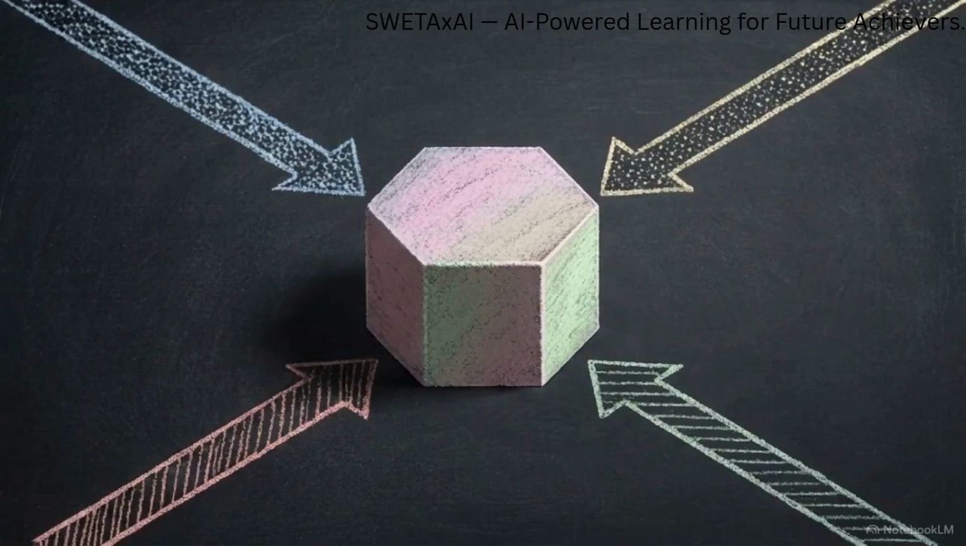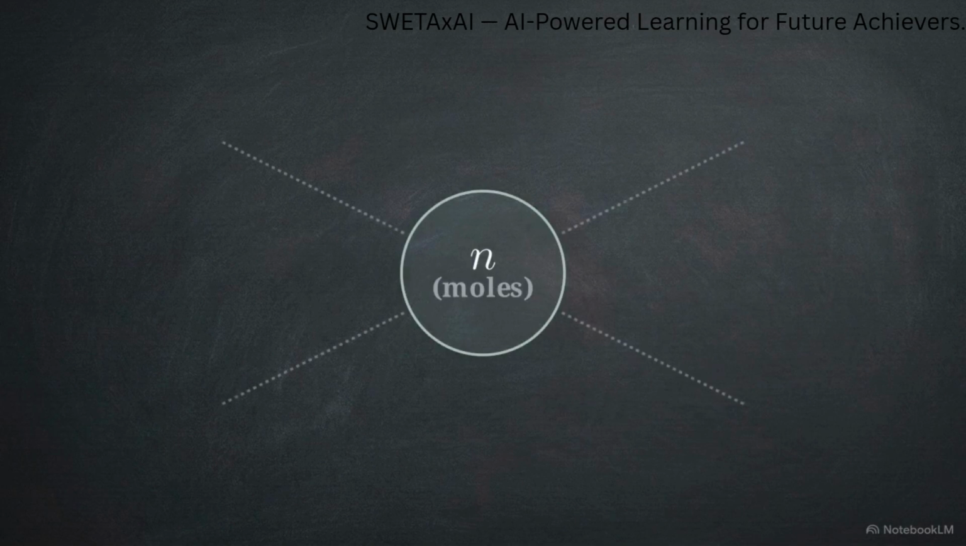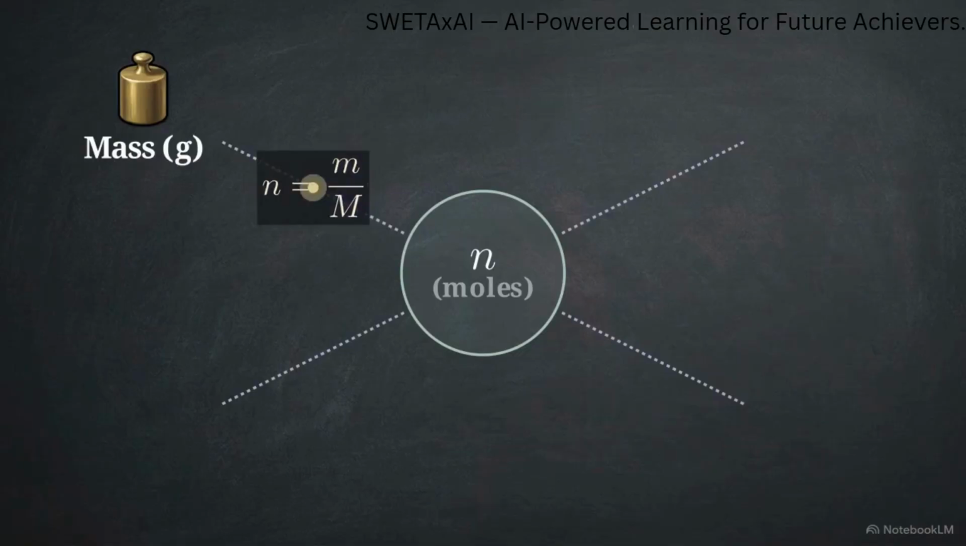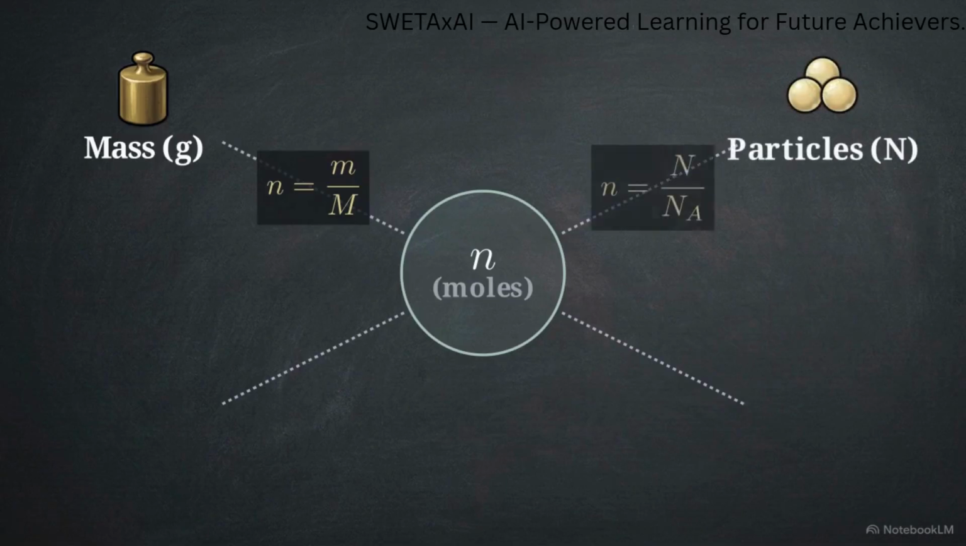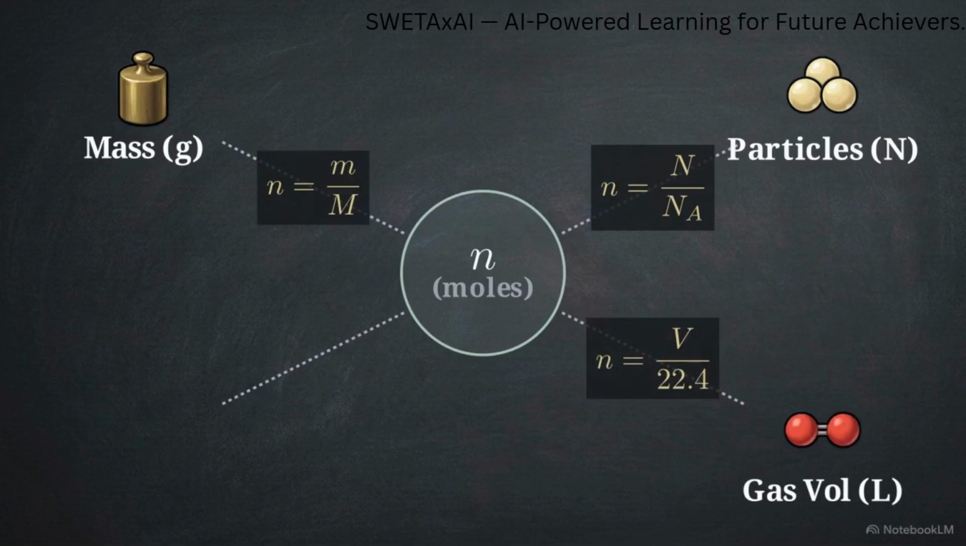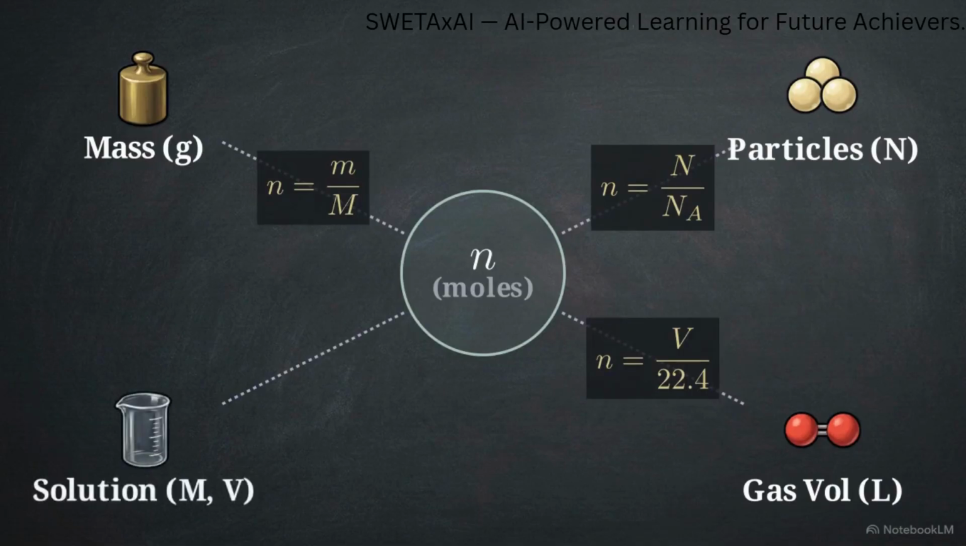We begin phase 1 of the process, the conversion hub. This hub standardizes different inputs. For mass, we find moles by dividing the given grams by the substance's molar mass. When the problem provides a count of individual particles, we divide that number by Avogadro's constant. For gases at standard temperature and pressure, 1 mole occupies 22.4 liters. We divide the given volume by this standard to find the mole count. In solution-based chemistry, we find the number of moles by multiplying the molar concentration by the volume in liters.